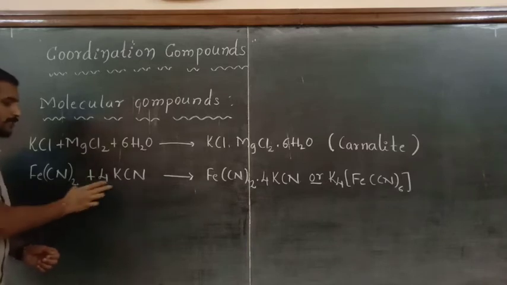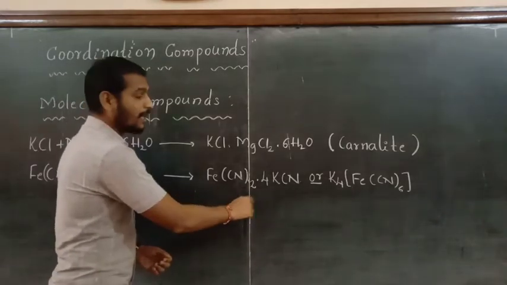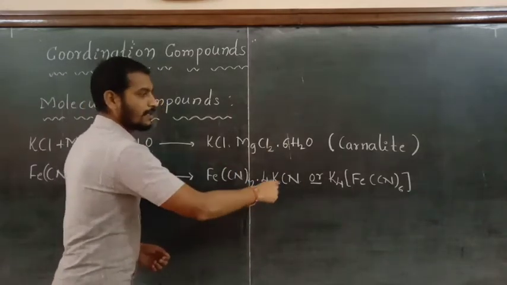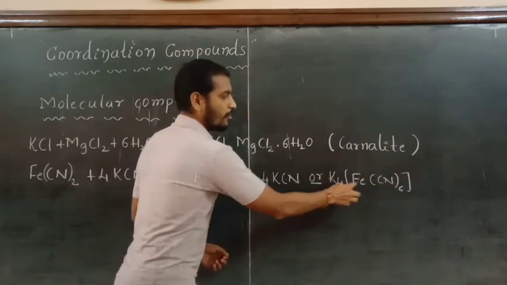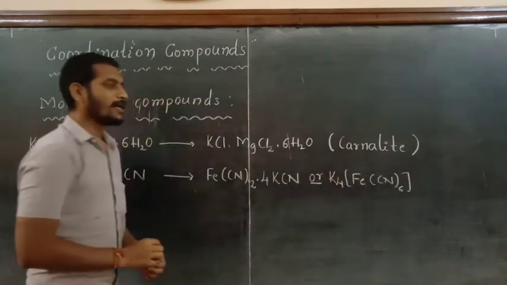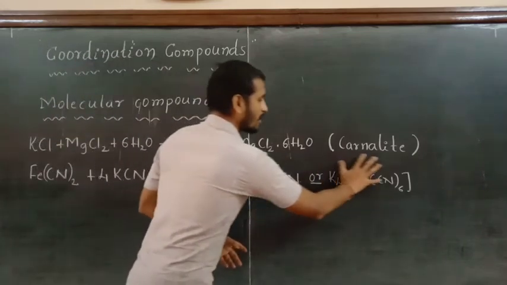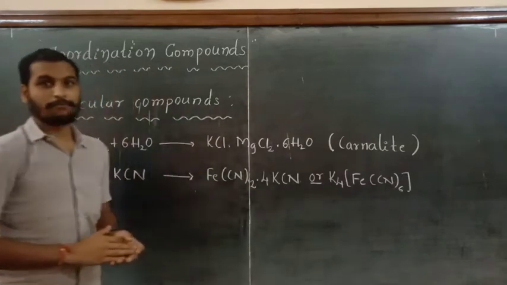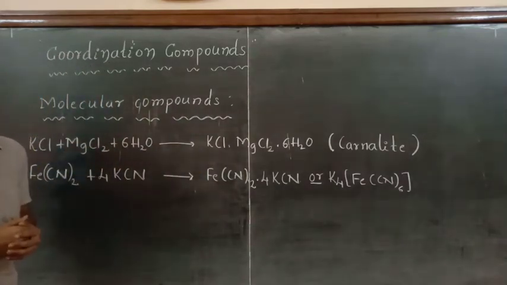When you mix these two solutions in stoichiometric proportions, again you will get a product, and this product can be written in another form, that is K4[Fe(CN)6], potassium ferrocyanide, and this is another type of compound formed by the mixing of these two solutions.